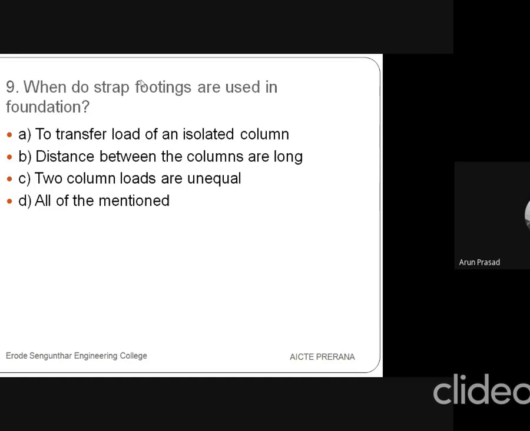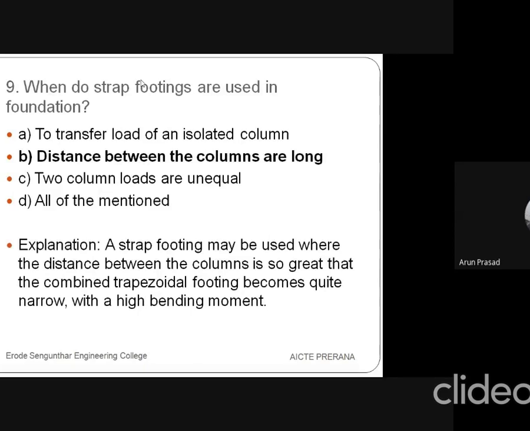The options are to transfer load of isolated column, and then option B is the distance between the columns is long. The third option is two column loads are unequal, and the fourth one is all of them mentioned. So the answer is the distance between the columns is long, because it may be used depending on the distance between the columns. If it is great, then they will provide trapezoidal footing. Okay, so to avoid that, we are providing a strap footing, with a minimum bending moment.